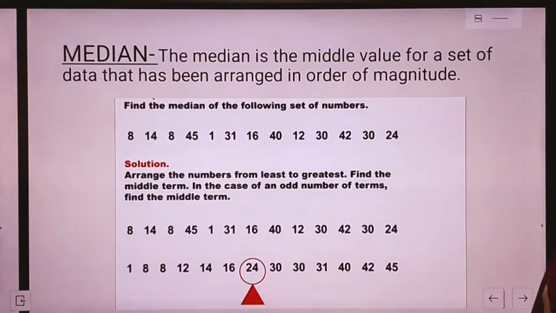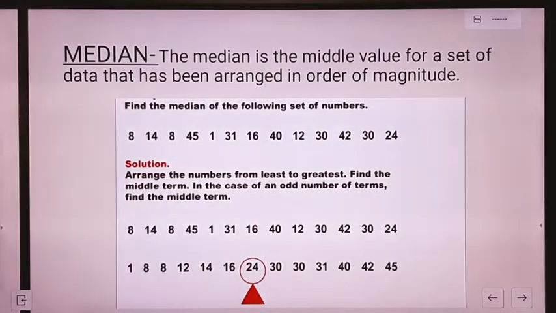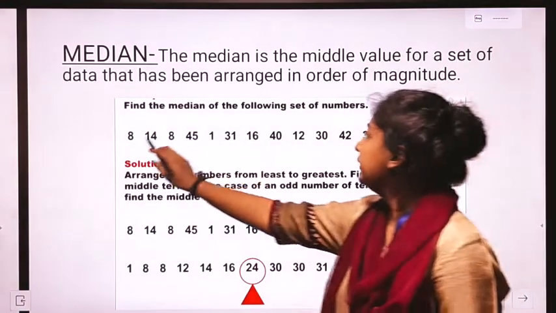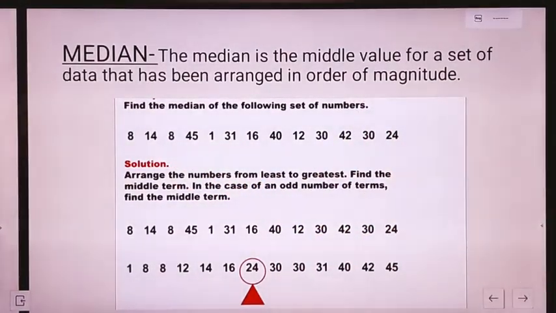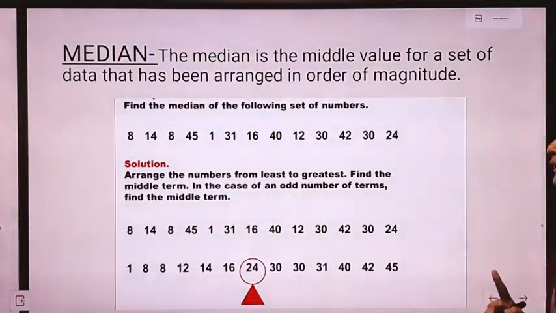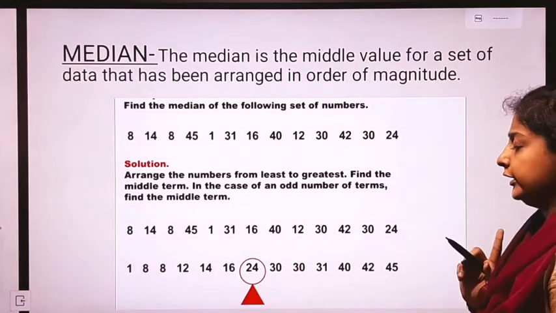Next, we have median. Median is the middle value for a set of data that has been arranged in order of magnitude. This implies that whenever we have some data, for example here, these are the set of numbers, and we have to find the median of these values. The first step, we arrange these numbers in either ascending or descending order.